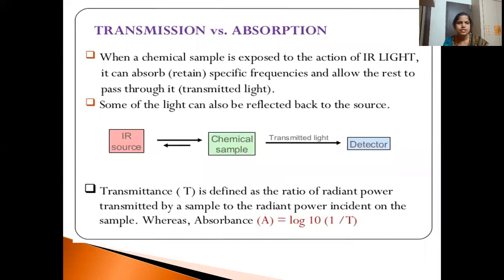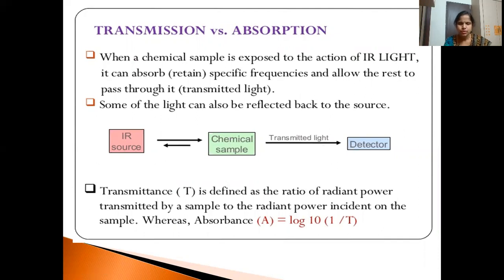Here you can see transmission versus absorption. A chemical sample is exposed to an IR source; some of the IR light is absorbed and some is transmitted. When the transmitted light hits the detector, it gives rise to a peak.